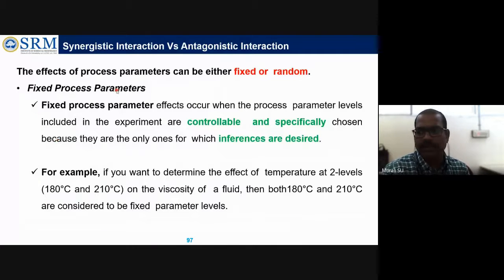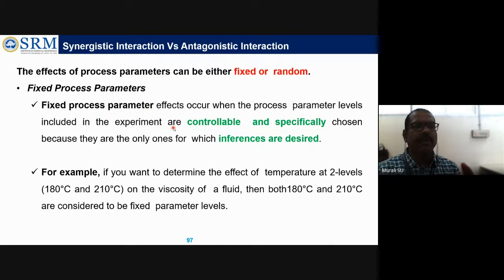So the next topic is about interaction, two types of interactions. First we have to understand the process parameters. Continuing with the process parameter, we have a fixed process parameter and also a random process parameter. First we should understand how we are selecting the process parameter. In terms of a fixed process parameter, what does it mean?